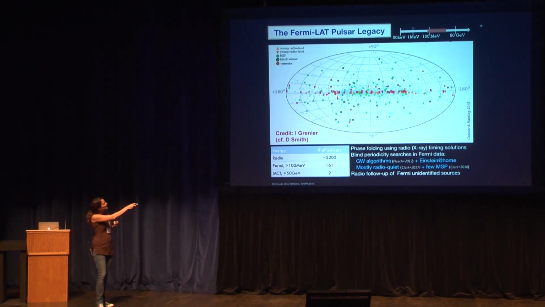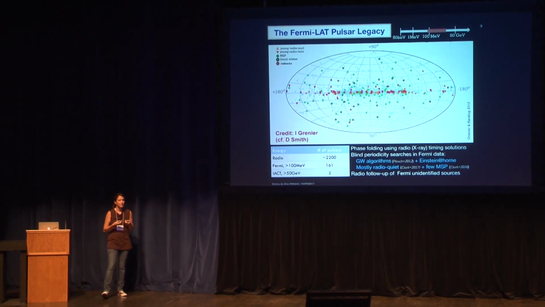So here, for instance, you see the location of some of them. In orange and red are the radio quiet and radio loud pulsars, which are close to the galactic plane because they're young and close to the place they were born. And then the green ones are millisecond pulsars, which are also surprisingly detected, many of them, in the GeV domain.